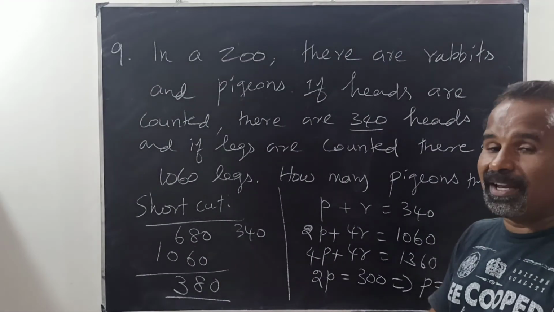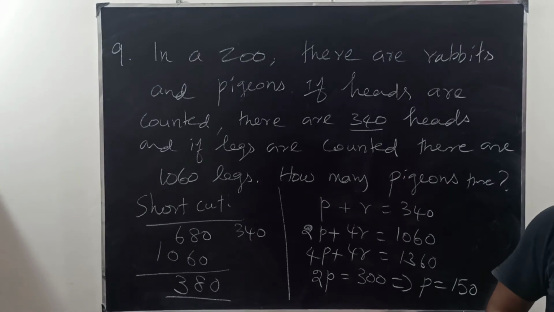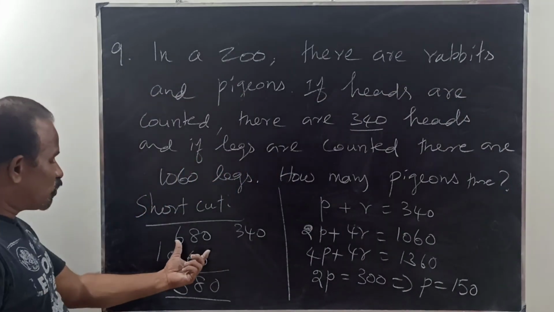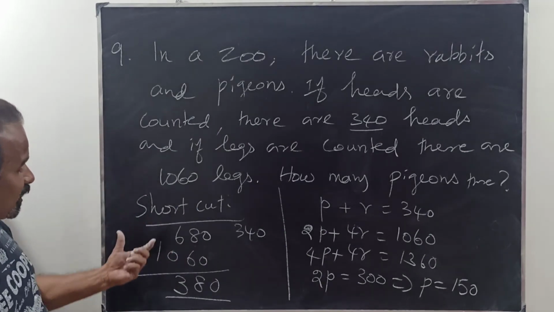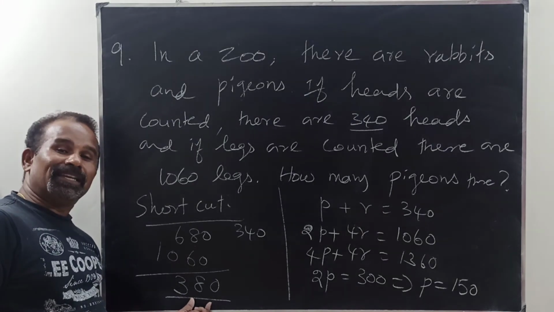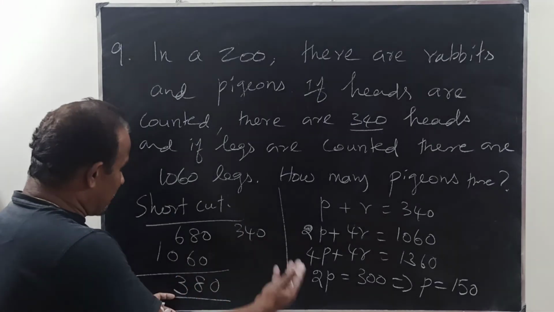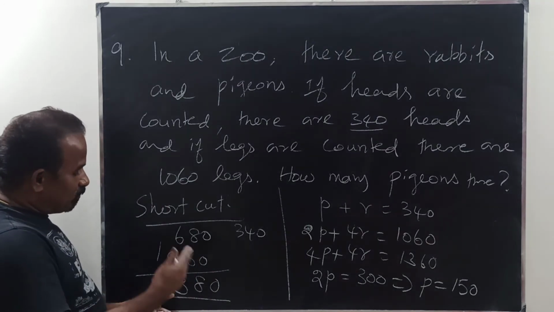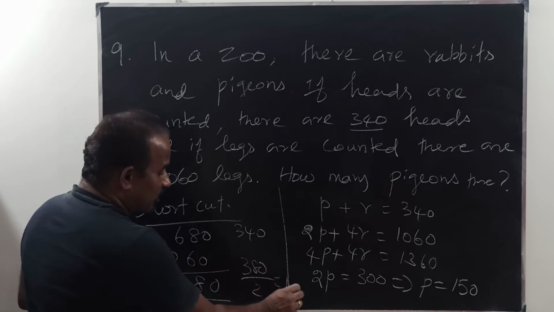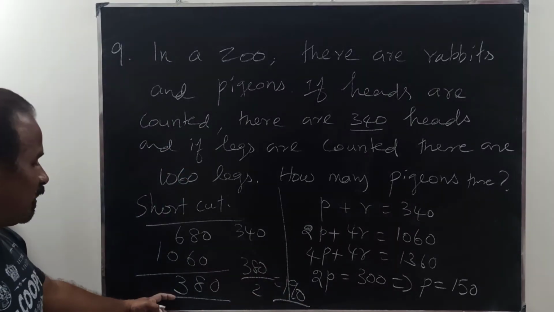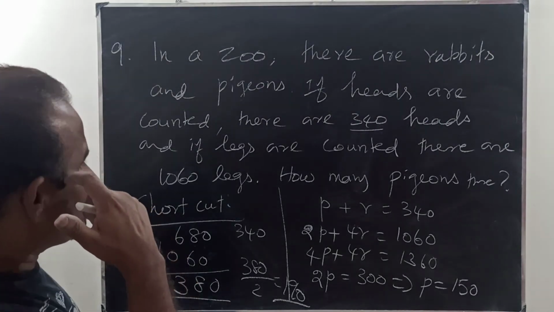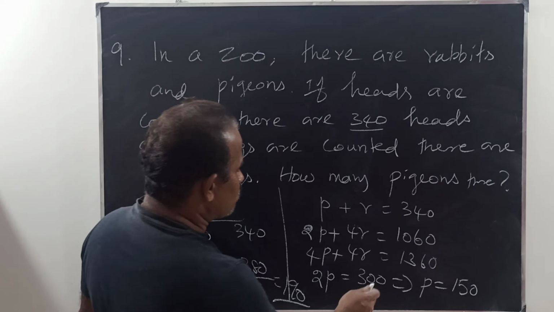These extra legs are for rabbits' legs. So already for rabbits we calculated 2 legs each. The extra 2 legs for each rabbit are calculated, then you will be getting the extra legs. So the extra 2 legs per rabbit, divided by 2, therefore 190. That's good. Here also we made a mistake.